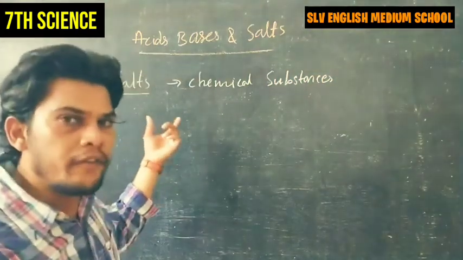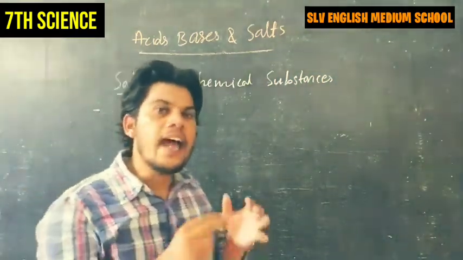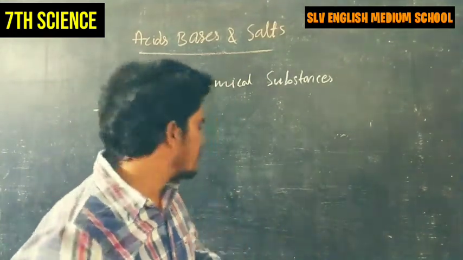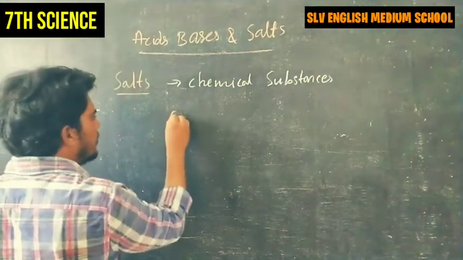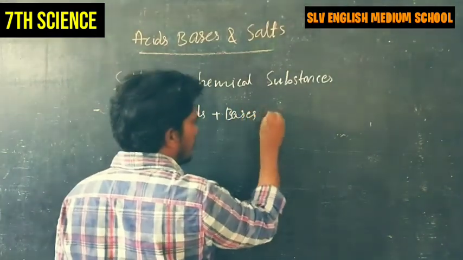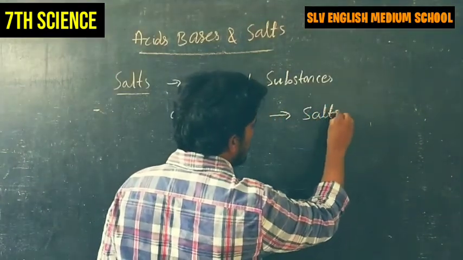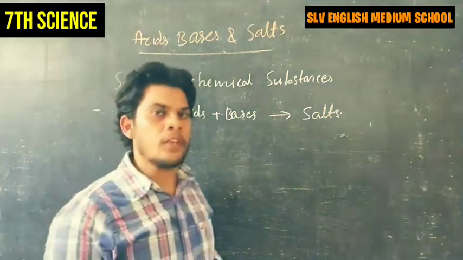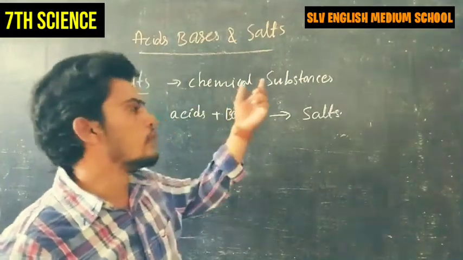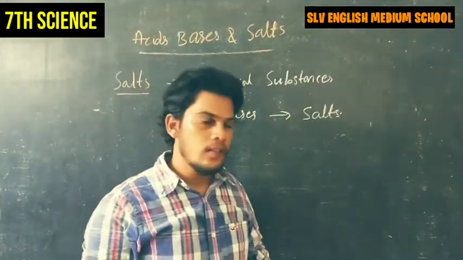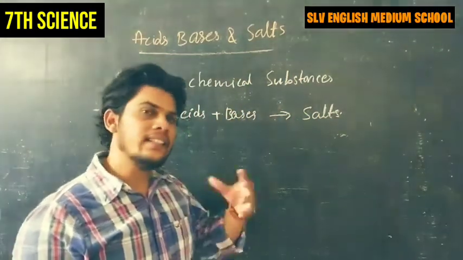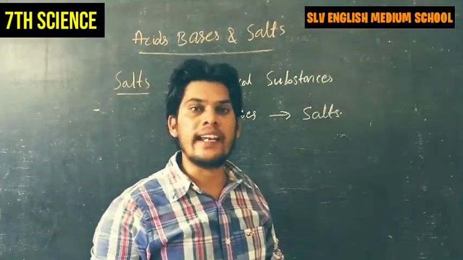These salts can be formed by the reaction of acids and bases. How are salts formed? Salts are formed by the reaction of acids and bases. So to obtain salts, we have to react an acid with a base. When acid and base react with each other, salt will form. This kind of reaction is called neutralization.